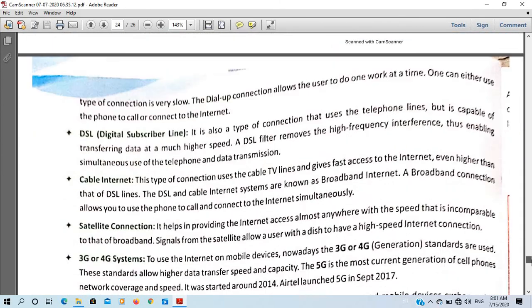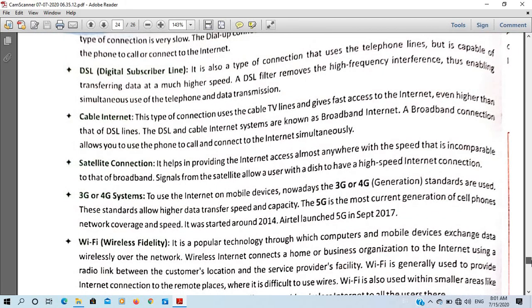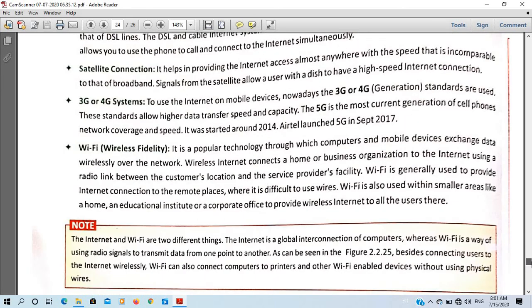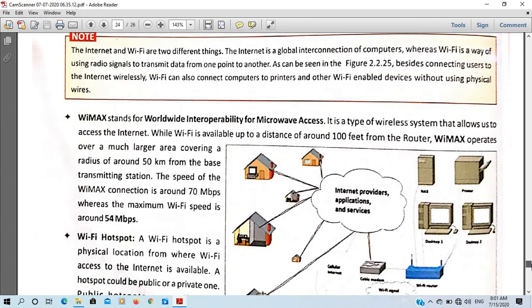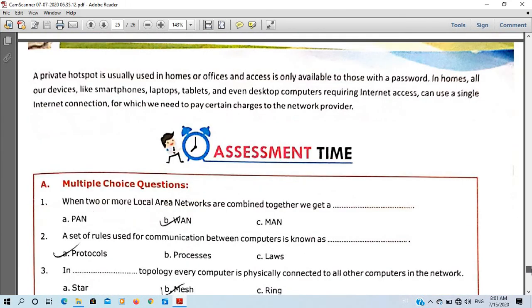The second one, DSL, digital subscriber line. The third one, cable internet. The fourth one, satellite connection. The fifth one, 3G, 4G systems. The sixth one, Wi-Fi. And the seventh, WiMAX, which stands for worldwide interoperability for microwave access, and then Wi-Fi hotspot.